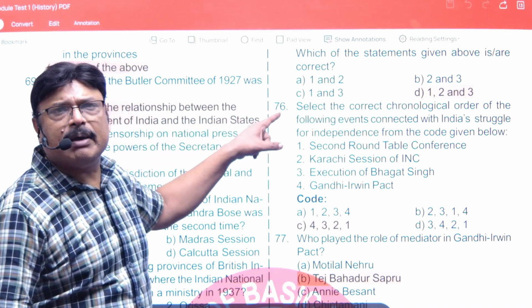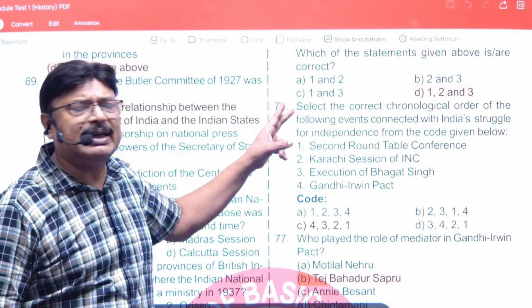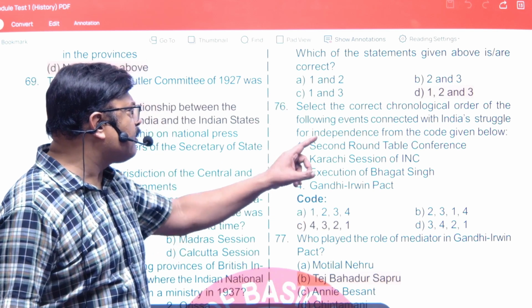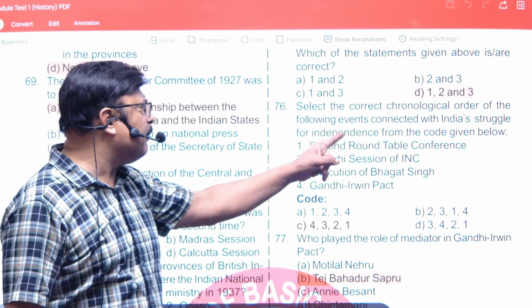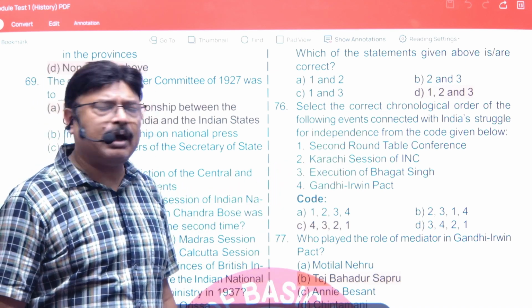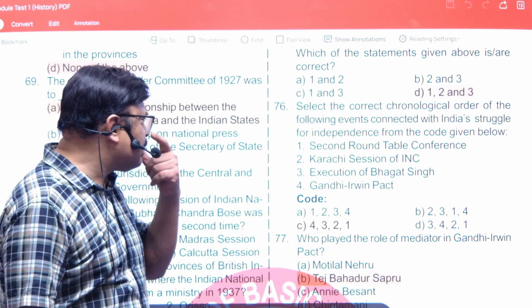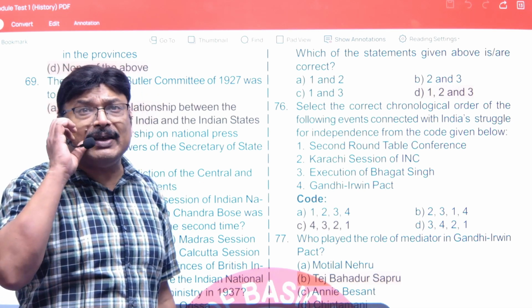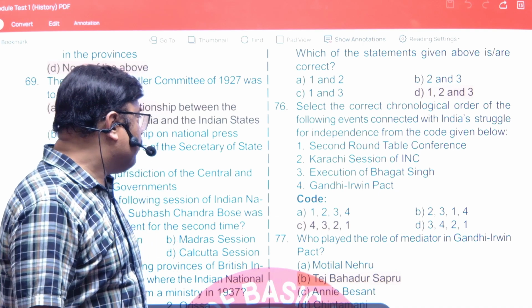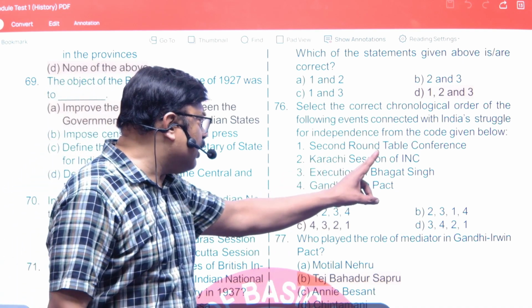Next is question number 76. Now question number 76 says, select the correct chronological order of the following events connected with India's struggle for independence from the code given below. This is a very good question, and you have to be very precise with the dates. First one is the second round table conference.